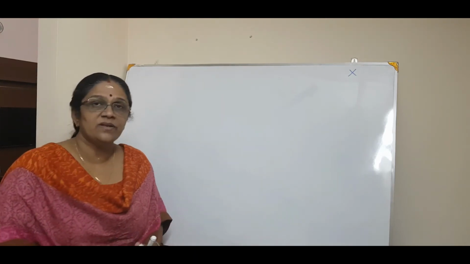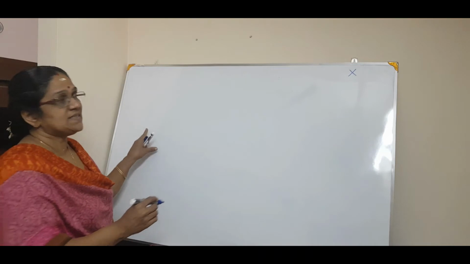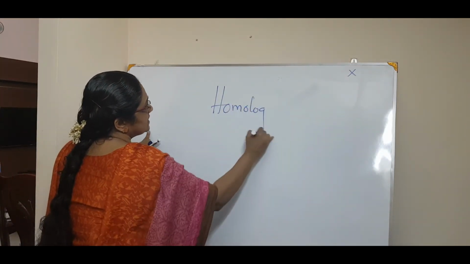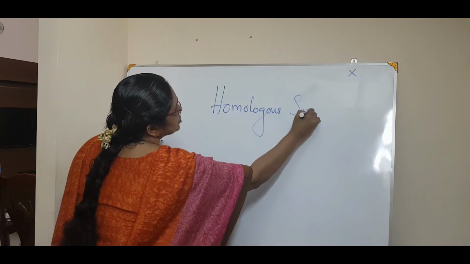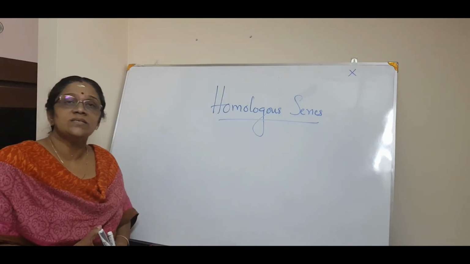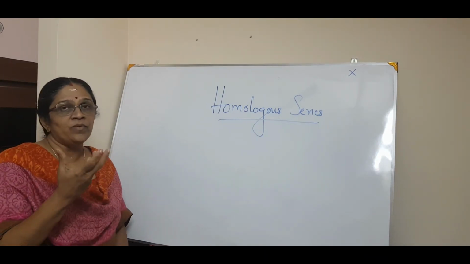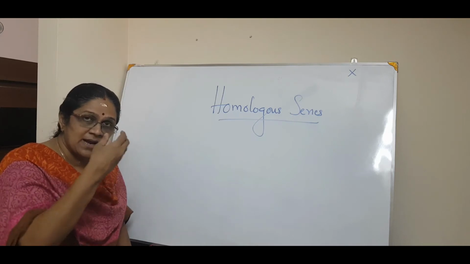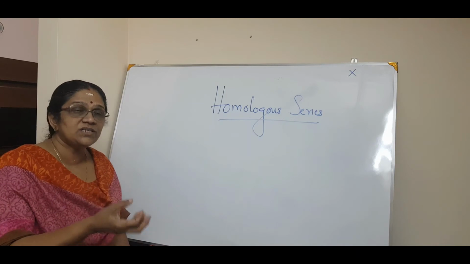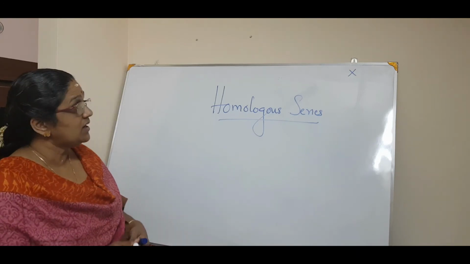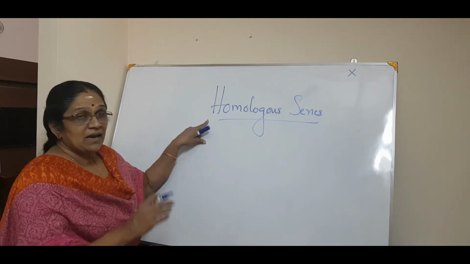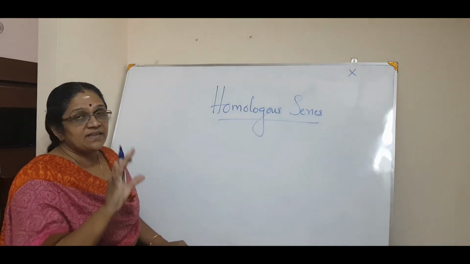Okay. Now coming to the last bit, that is homologous series. This is also a new thing. If you know what a functional group is, it is very easy to understand what a homologous series is. You know that the carbon atom can be attached to other atoms, heteroatoms like nitrogen, oxygen, sulfur, etc., that we see in the functional group. Correct. Now I will tell you what a homologous series is first and then I will explain it.